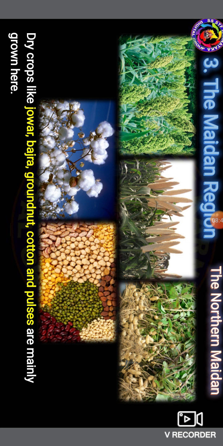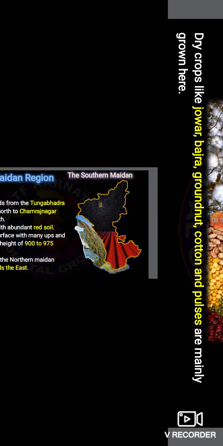And the dry crops like jowar, bajra, grapefruit, coconut, and pulses are mainly grown here in this northern place.